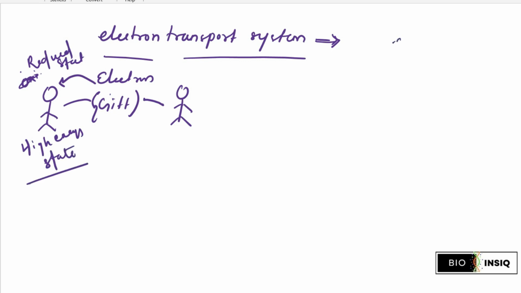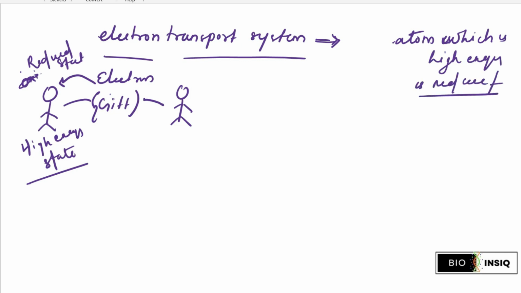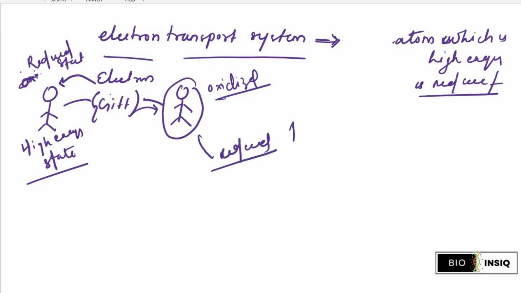So the atom which is in a high energy state, it might be possible that it is reduced, that it got some electron from another atom. Similarly, up to receiving that electron, you will be in oxidized condition, right? But when you receive that gift, you become reduced, and your energy level becomes high and your friend's level becomes low, and your friend becomes oxidized and you become reduced.